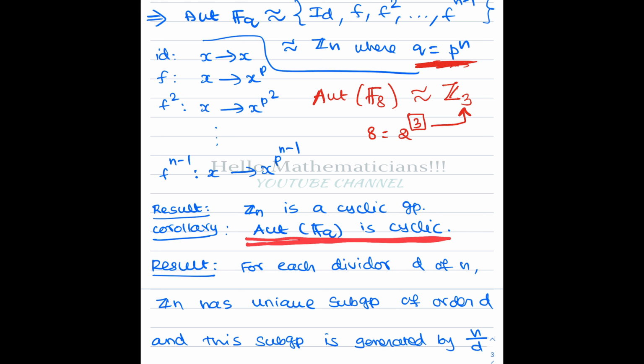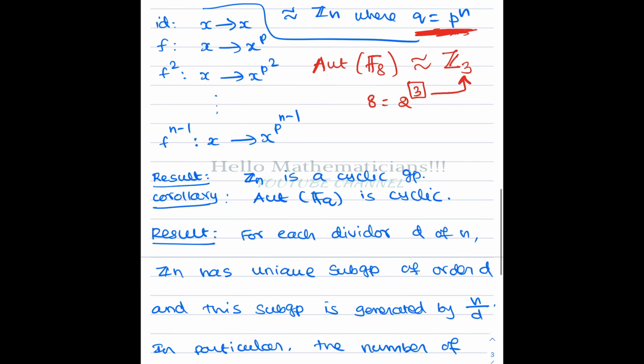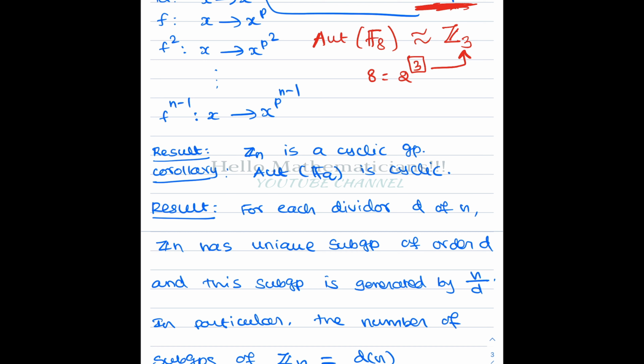Remember that many times in Part C there is always a question about finite fields where this is one of the options: the automorphism group of FQ is cyclic, like that. Okay, so Z10 is a cyclic group, so we conclude that the automorphism group of FQ is cyclic.